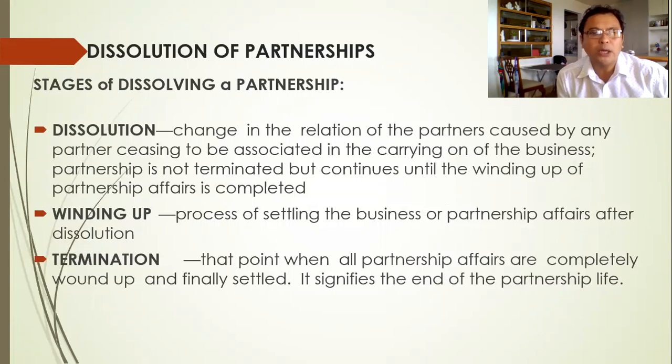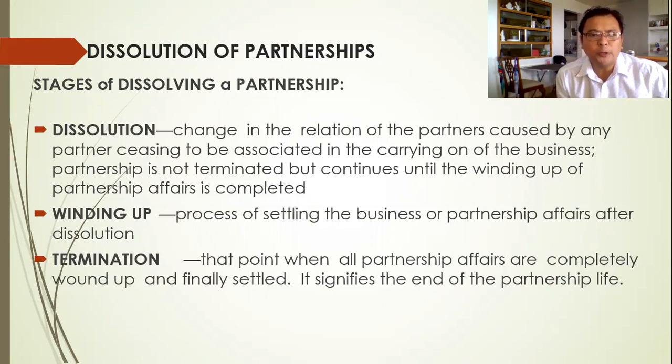So what is winding up? This is the stage where the partnership undergoes the process of settling the business or partnership affairs after dissolution. So in this process, the inventory of the business or the assets of the business are sold or liquidated, and the liabilities of the partnership are paid or settled.